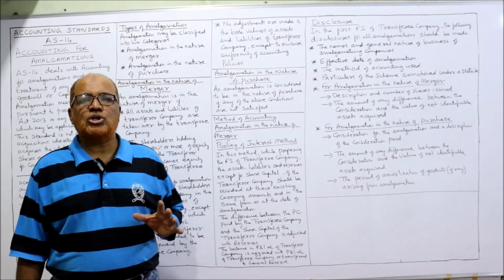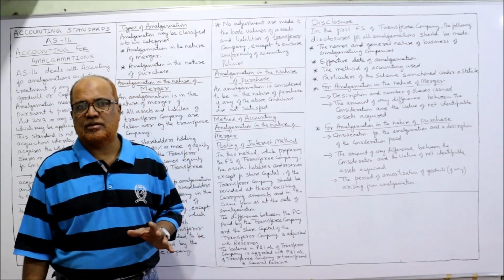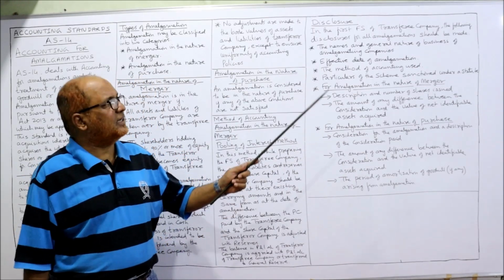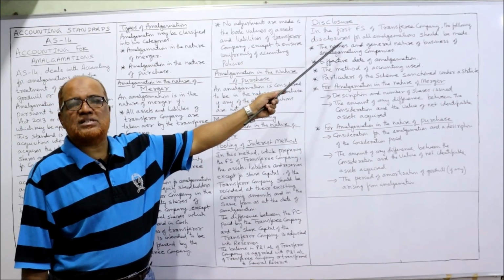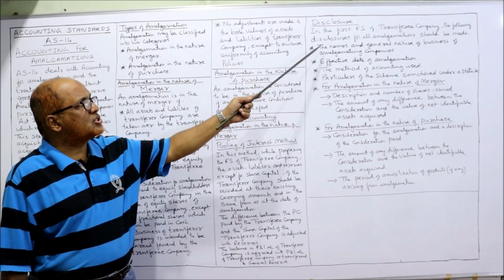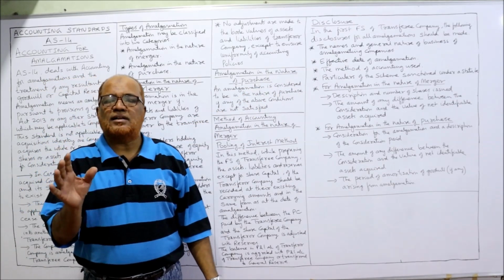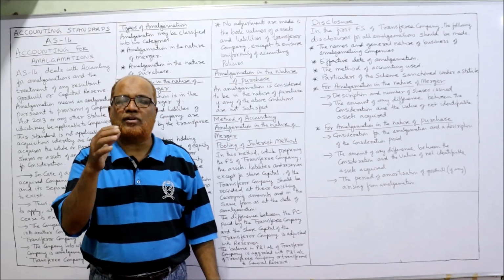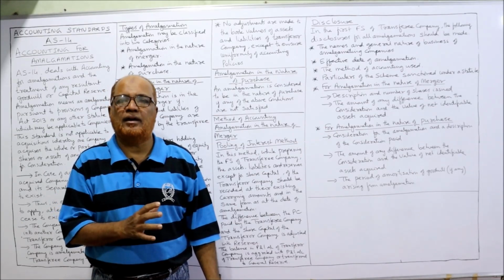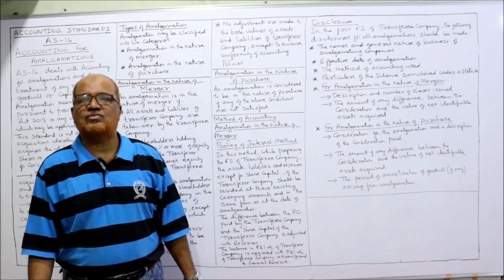Now, the disclosure required for AS14, accounting for amalgamation. The disclosure requirement is, first of all, in the first financial statement of the transferee company, the following disclosure of all amalgamations should be made. The first time when the financial statements of the transferee company are made, the following are some of the disclosures required as per AS14.